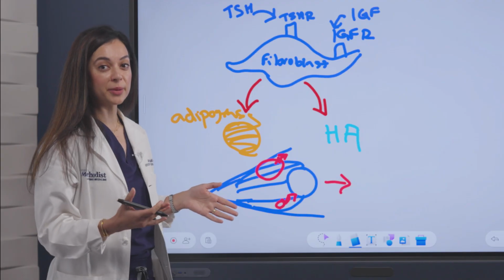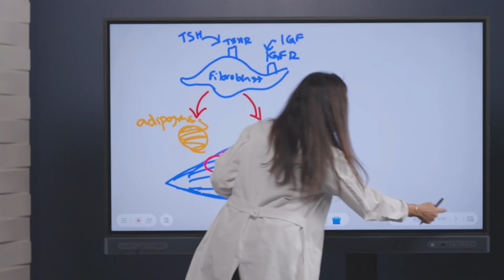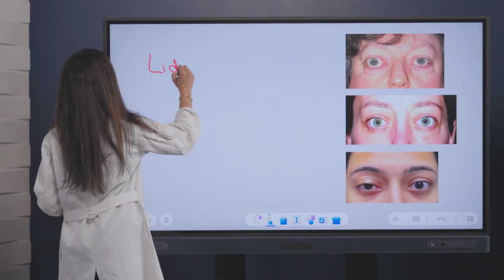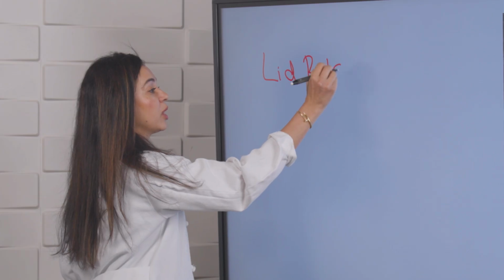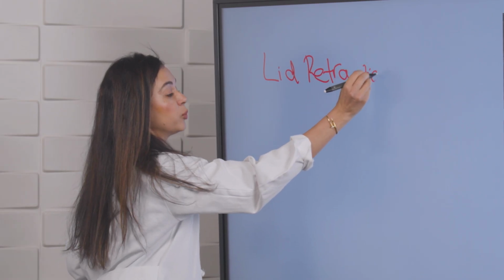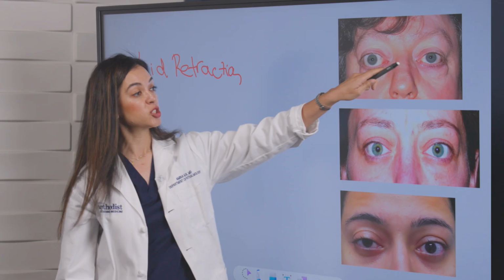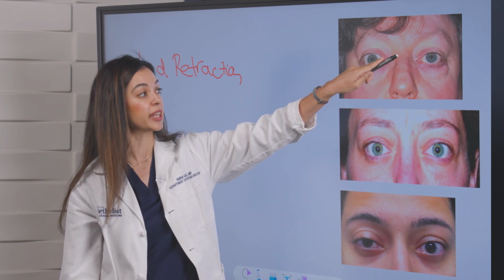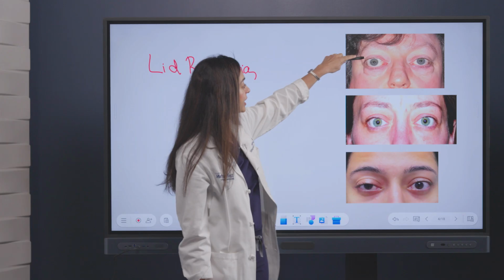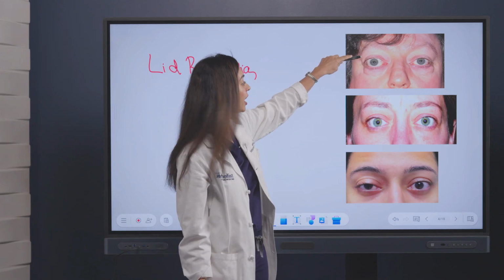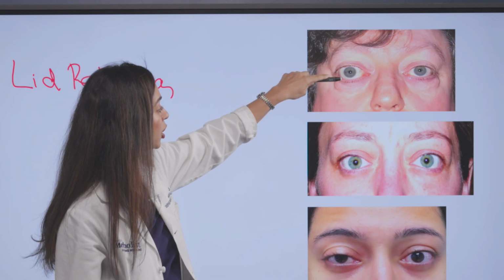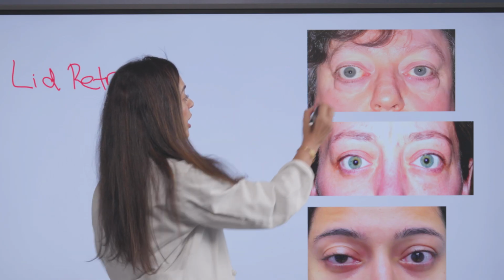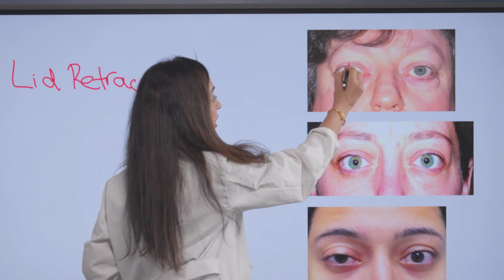So what are the most common clinical signs and symptoms that these patients present with? Well, lid retraction is the most common sign. 90% of patients with thyroid eye disease will have this. And so normally we know that the eyelid should rest so that it's covering the superior 1 to 2 millimeters of the colored part of the eye, or the iris. However, in thyroid eye disease, we often will see the sclera both above and below the colored part of the eye. So you can have superior lid retraction and inferior lid retraction, where we can see the sclera here.